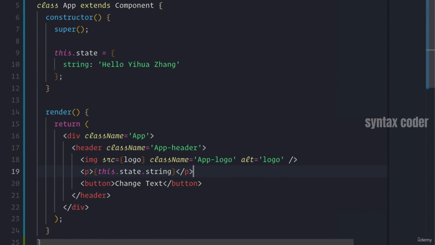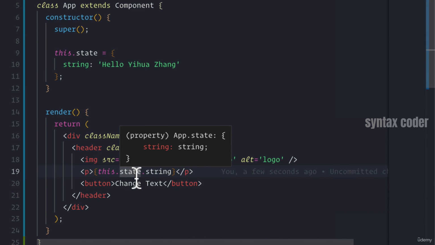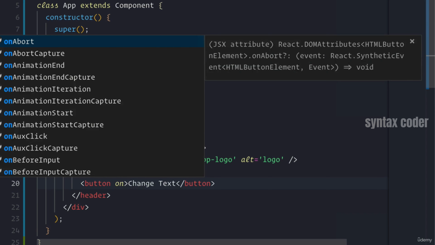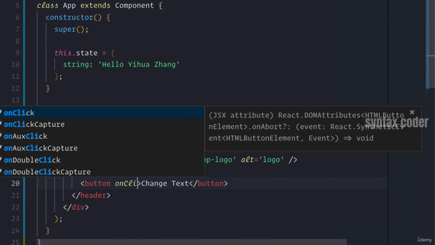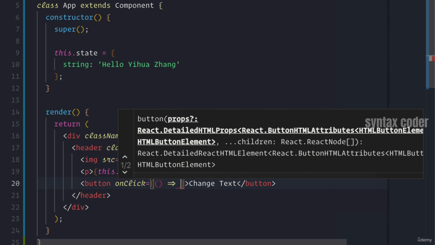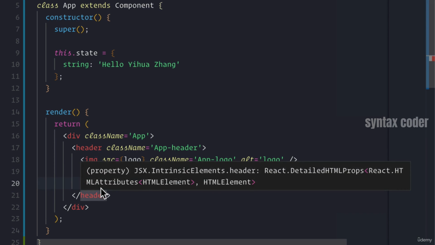So what if I wanted to change this value? Well, the way I would do it is this class App that extends Component. This Component also gives us this method called setState. And what setState does is it lets us modify this state object, right? On every single HTML element, we now have access to this property called onClick, which takes a function that gets called whenever this element gets clicked.